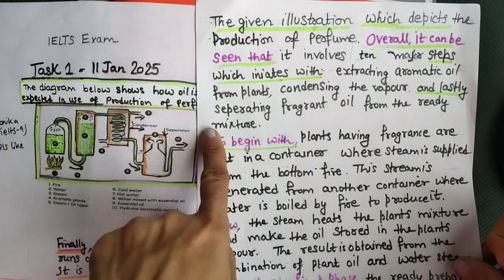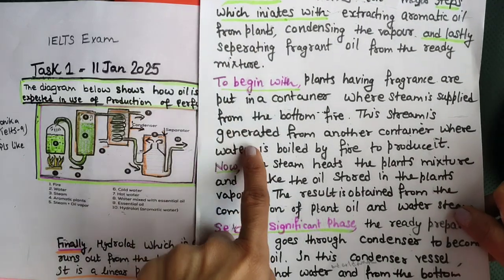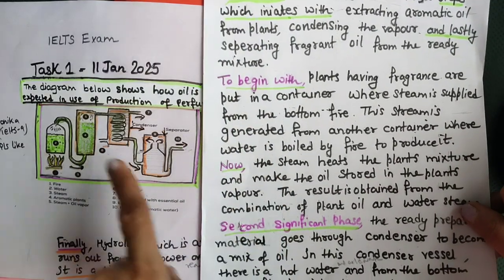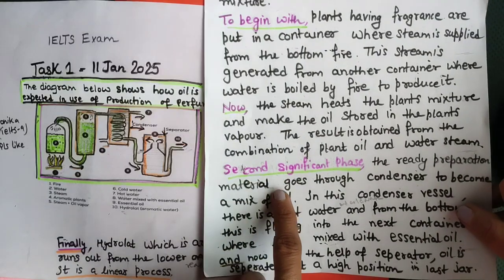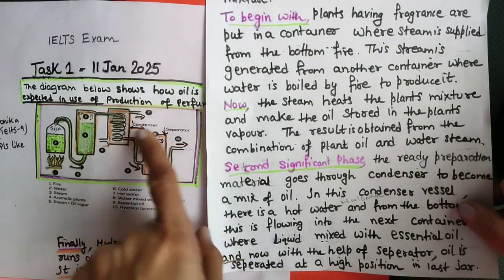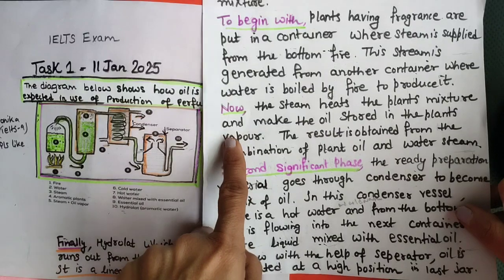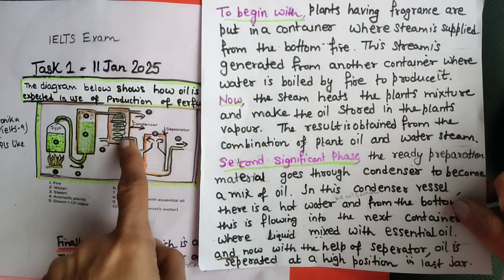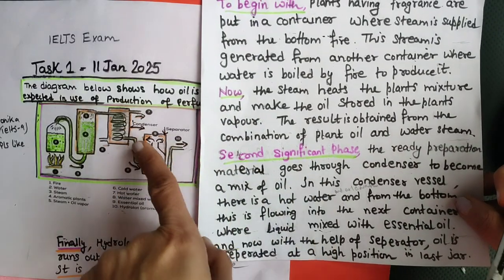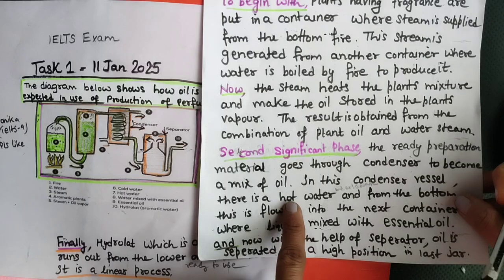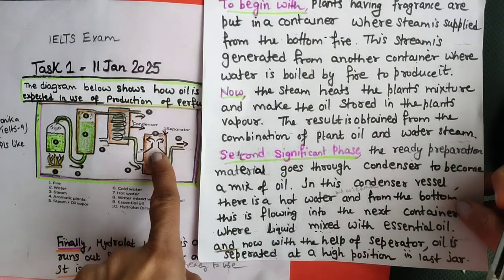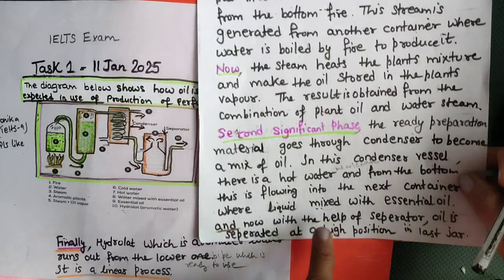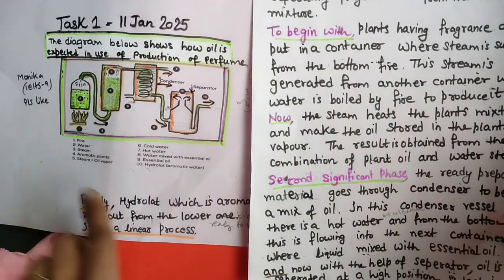Now this is my introduction and overall paragraph, and this is the body detail paragraph up to here. Next they are talking about the condenser. Till here we have talked about this, and second is the main important thing here, the condenser, where they are using hot water and cold water. Then finally we are talking about the separator also in the last line, and the last line is here, see this.